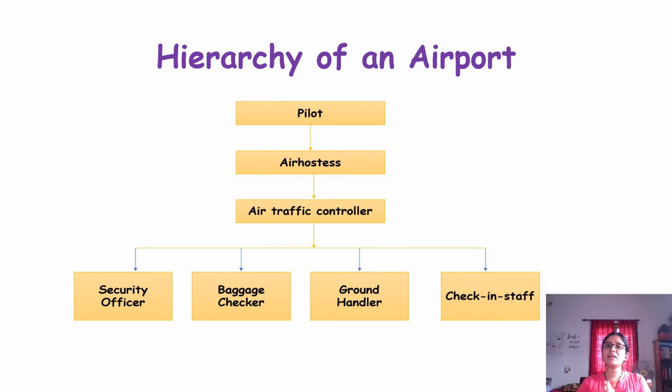So hierarchy in an organization is very important for the work to be done in a proper way. Then only there will be teamwork. When you work in a team, you can achieve your goals fast, isn't it? You would have observed when you are in school, when some work is assigned to you individually, separately, you take a lot of time to finish it. At the same time, when I give it as a group work, you finish it within a fraction of a second, because you are working in a team, and in a team you should work in a proper way. So you have a goal, and to achieve that you work in a group. So that is what this is.